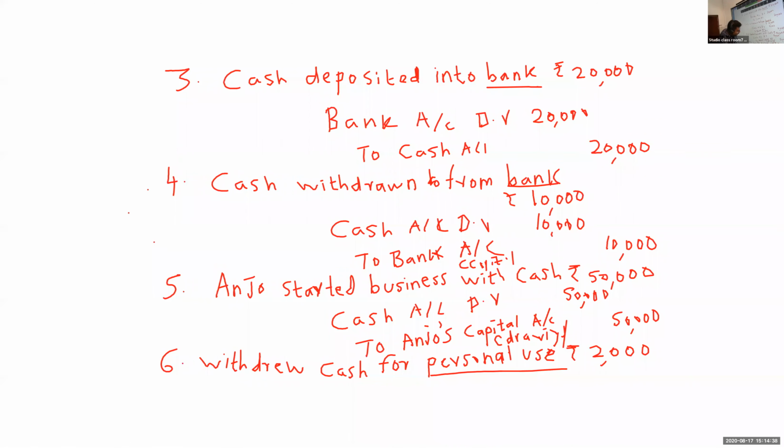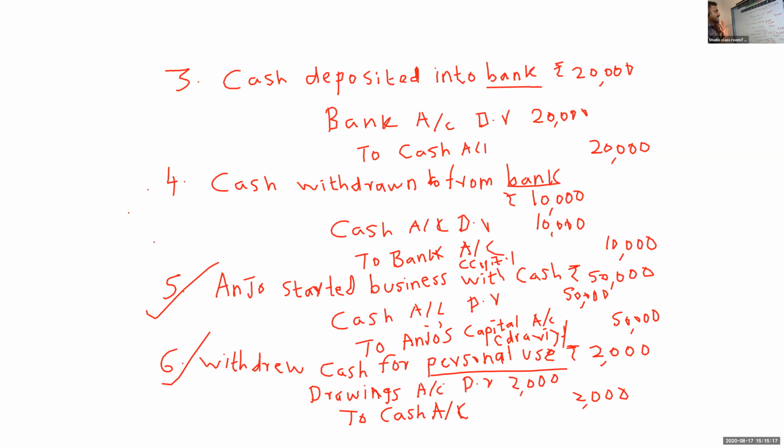So entry will be drawings account debit to cash account. Cash gone means what goes out, that is credit. So 2000. Drawings account to cash.